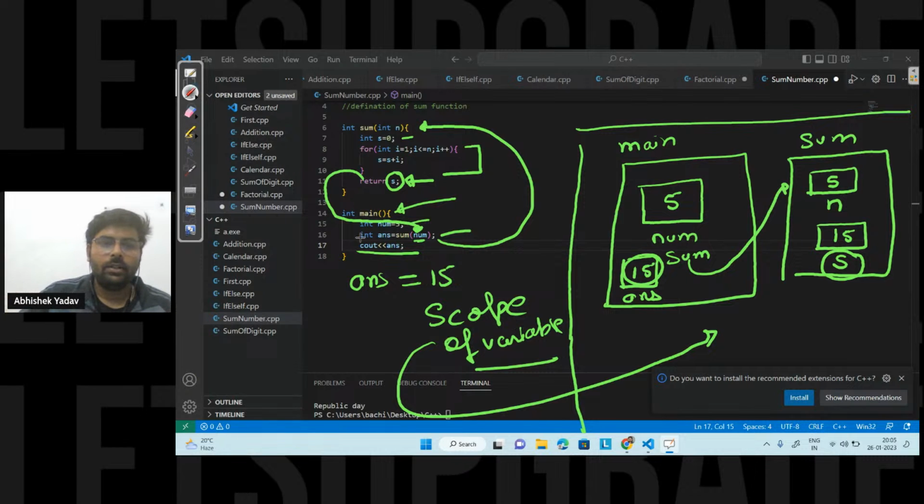And if you have to return nothing, then you have to use the void keyword, okay? Void data type here, and you return nothing if you are returning nothing here, right? Simple. Did you guys get the simple idea of function?